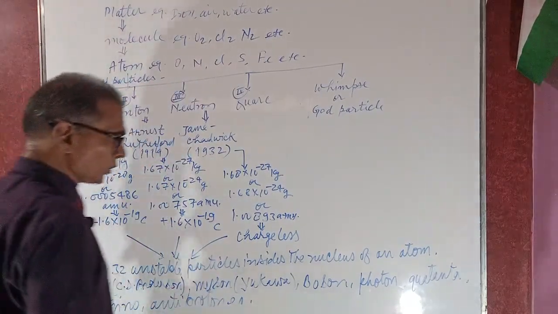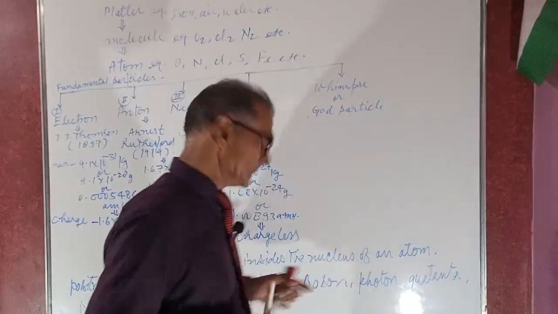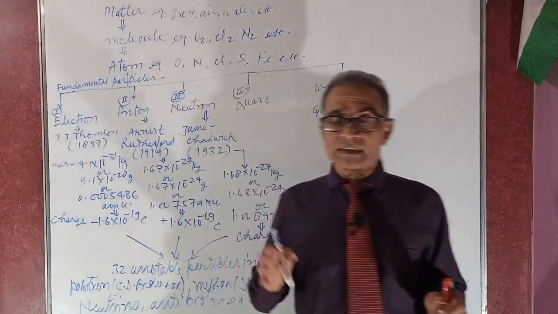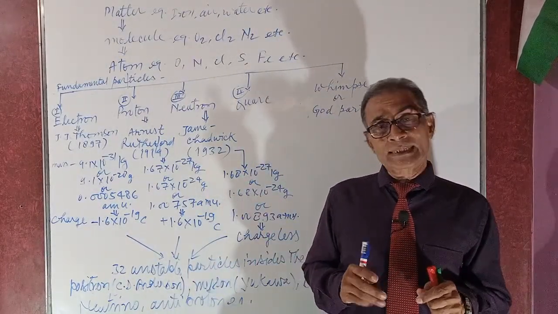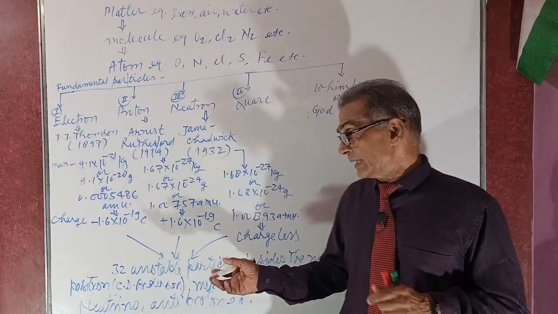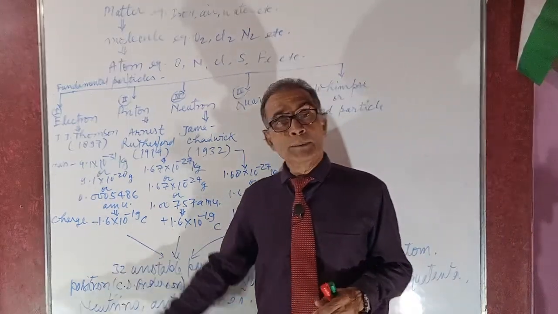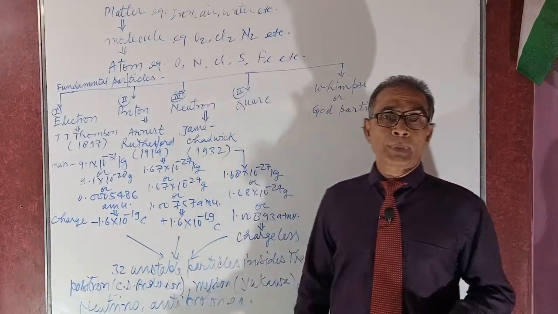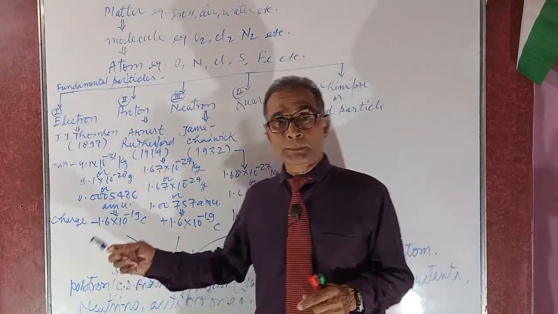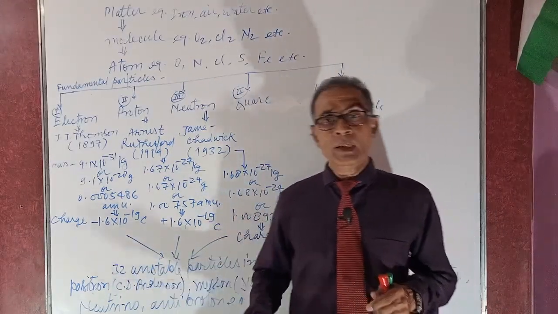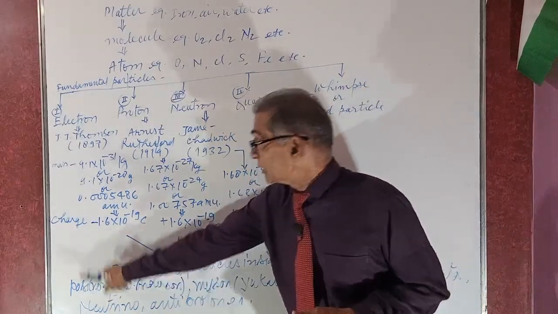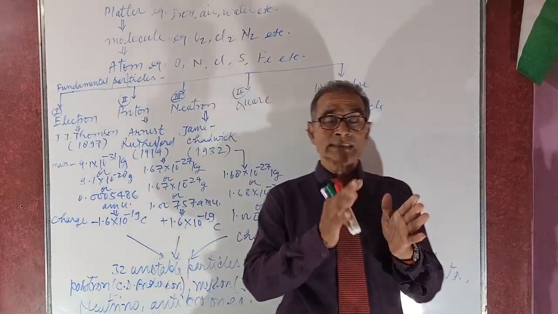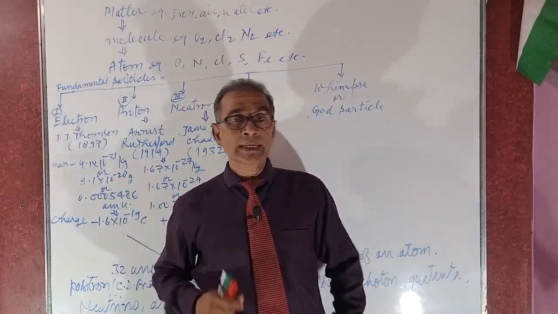Next is the neutrino. It is a neutral particle, just like the neutron, and is said to be the neutrino. And last, what is the antiproton? The antiproton has mass just like the proton, but its charge is negative, hence it is said to be the negative proton. Just like the positron. The positron is the positive electron; its nature is equivalent to the electron, but positive. It carries plus 1.6 into 10 power minus 19. On the basis of the positron and electron, one theory is also related here. It is said to be pair production and pair annihilation of two gamma photons in nature.